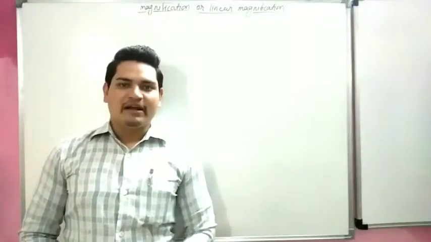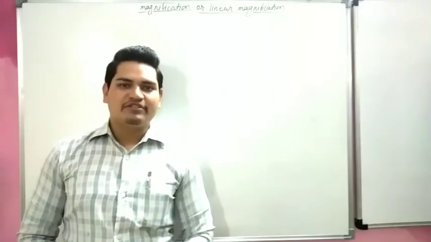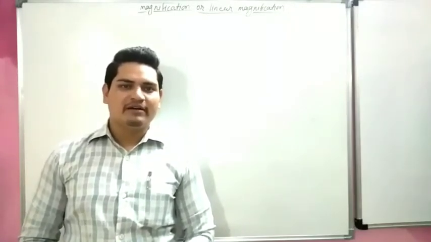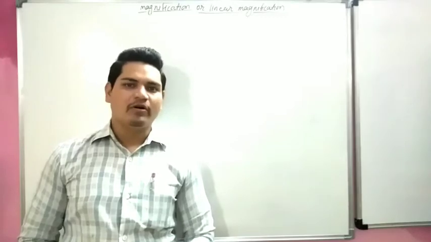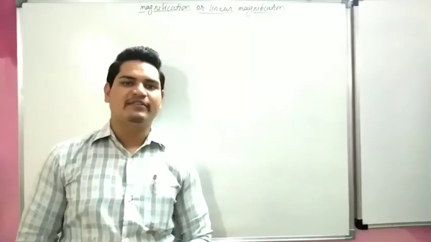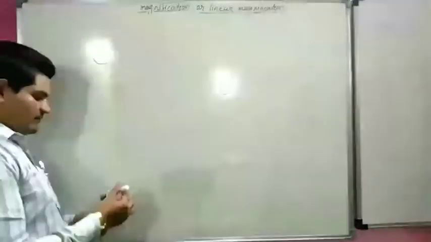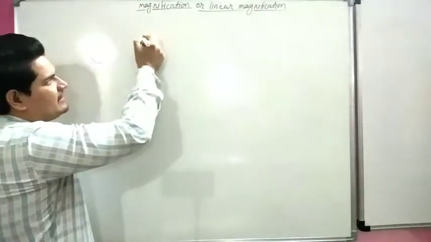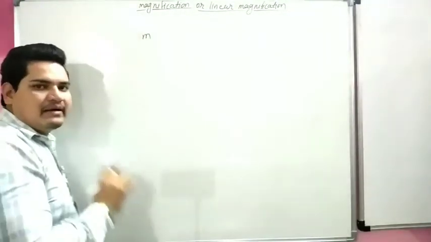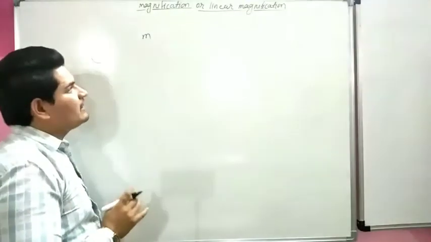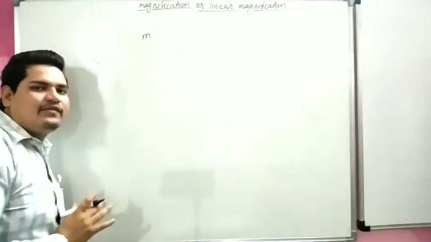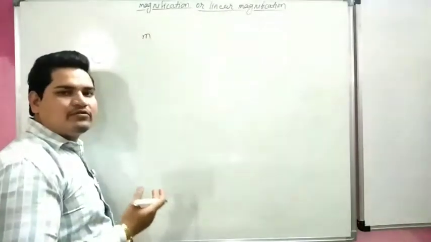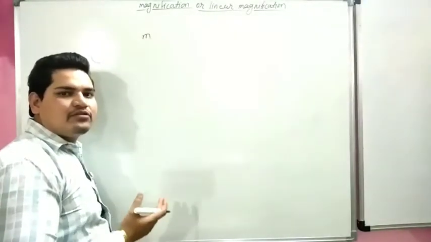After mirror formula, we are going to start our next topic, magnification, or we can say linear magnification. So what is magnification? Magnification is denoted by letter M. Magnification tells about the size of the image or size of the object.